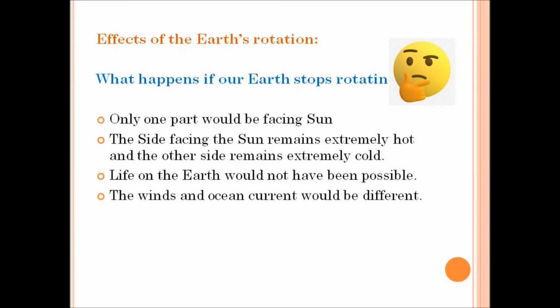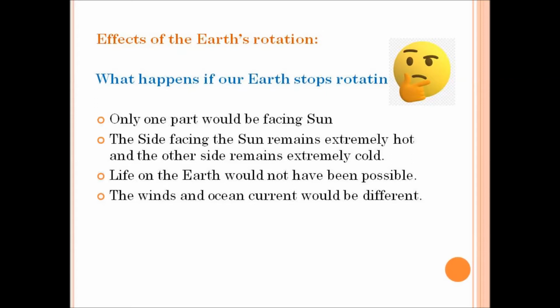And look at the third point. Life would not have been possible on the earth if it was extremely hot or cold. So we need a change in temperature. If either it is extremely hot or extremely cold, then life would not be possible on this earth.